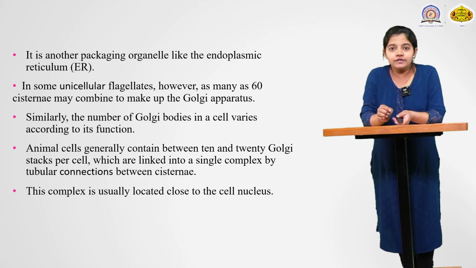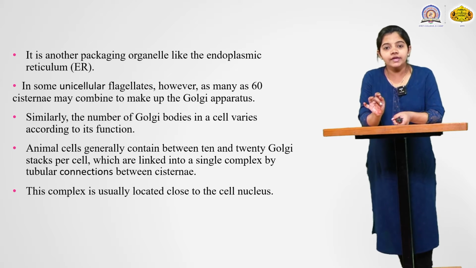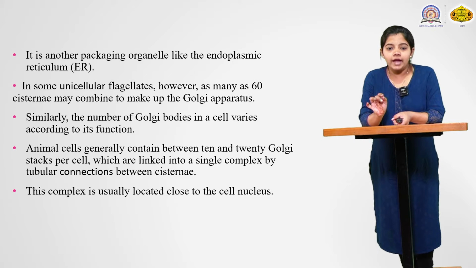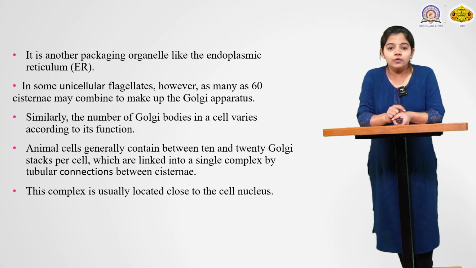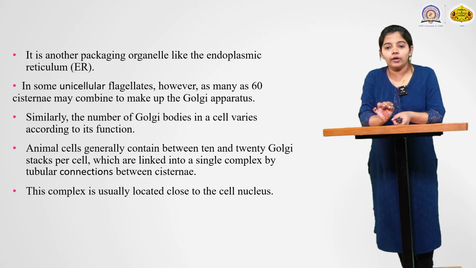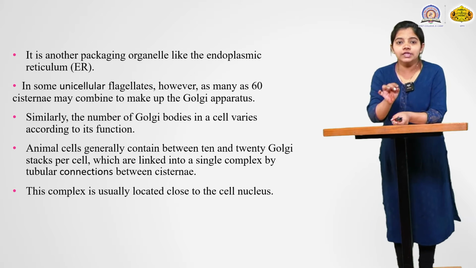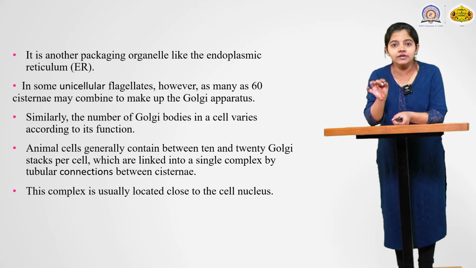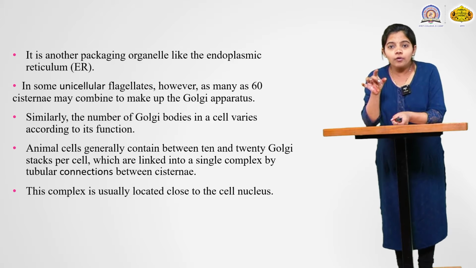Next we see the exact number of Golgi bodies or apparatus present in plant and animal cells. In some unicellular flagellates, as many as 60 cisternae may combine to make up a Golgi apparatus. These cisternae are the part or structure of the Golgi apparatus.